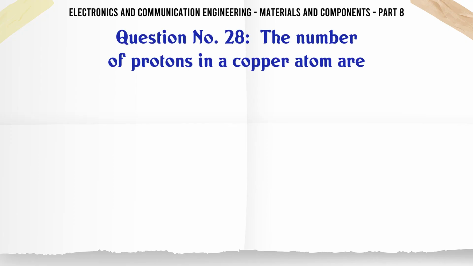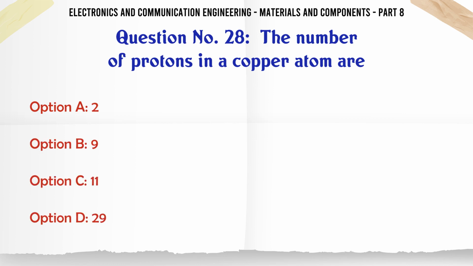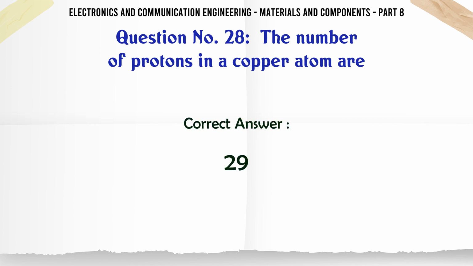The number of protons in a copper atom are A. 2. B. 9. C. 11. D. 29. The correct answer is 29.